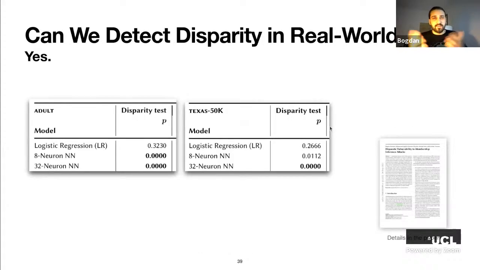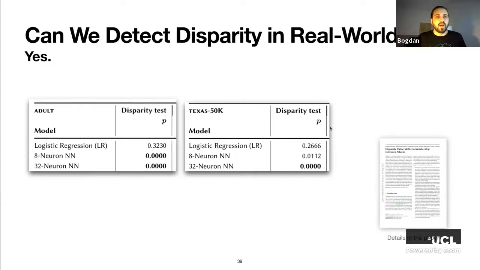Also in the paper, we use these methods that we propose. So basically we use as an attack the average threshold, because our experiments have showed it's not biased. And we use the statistical tests to check whether we can actually still detect disparity in real world data sets. And the answer is yes, we can. We tried it on two data sets, Adult and Texas, based on Texas hospital discharge data. And we are able to detect disparity, even when using statistical significance tests. This was not done in prior literature. And you can also see the details in the paper.